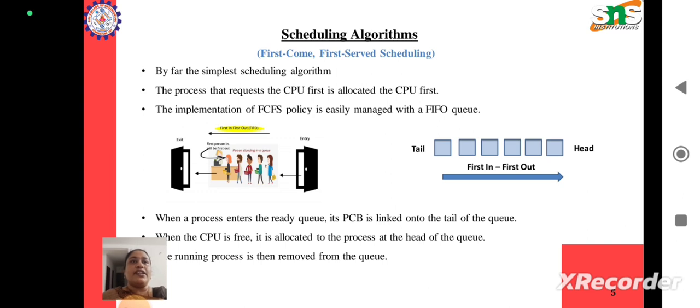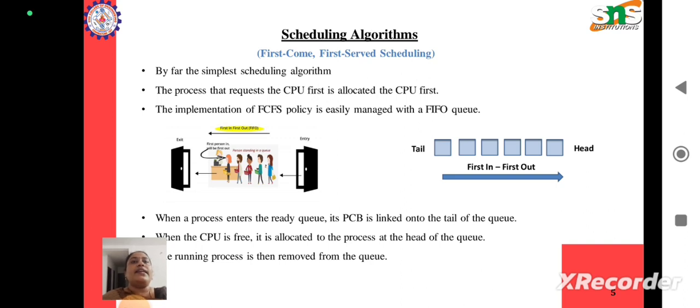The implementation of the FCFS policy, or the first come first serve policy, is easily managed with the FIFO queue. First in first out is a very normal method that we follow in a normal queue. What we mean by first in first out is that the element that comes in first will be the element to go out first.